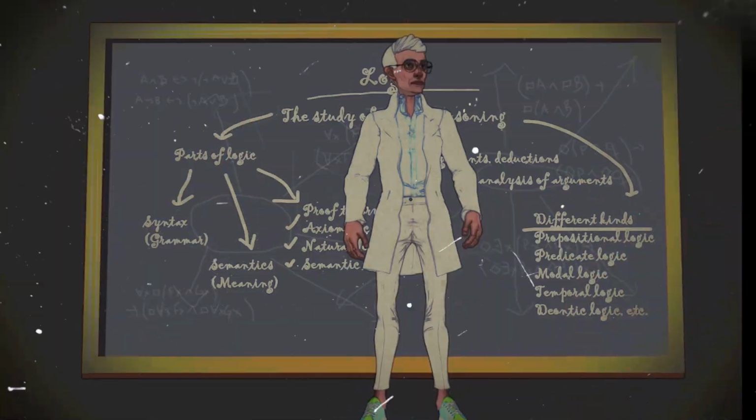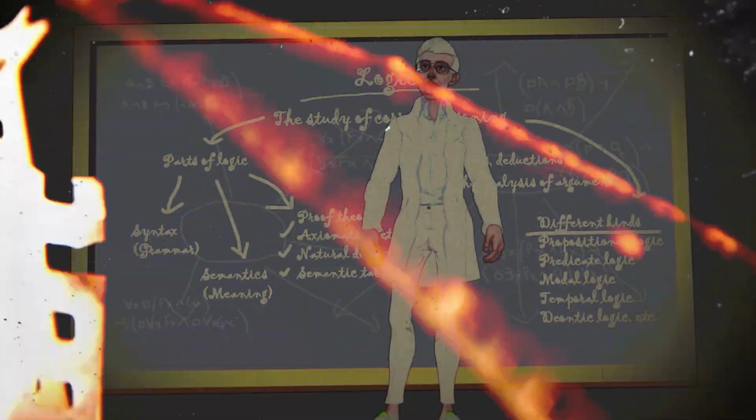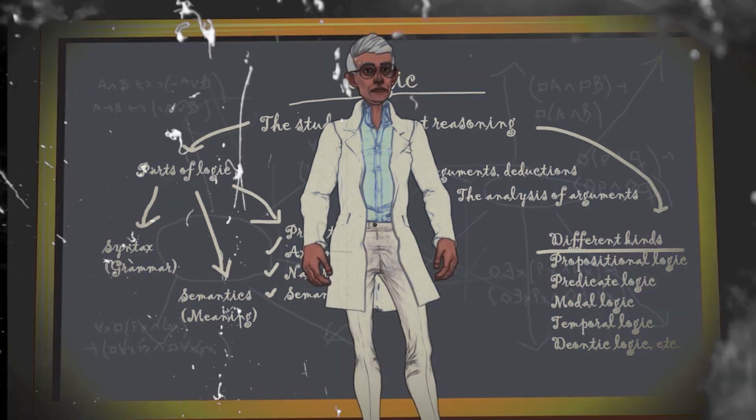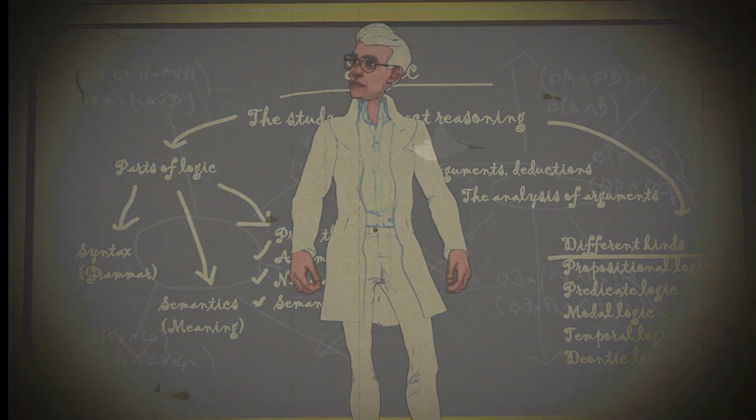Logic is the study of correct reasoning. Logicians study questions such as, what are the truth conditions of various kinds of sentences? When is an argument valid? How do we determine the validity of a deduction? What characterizes a sound and complete logical system?